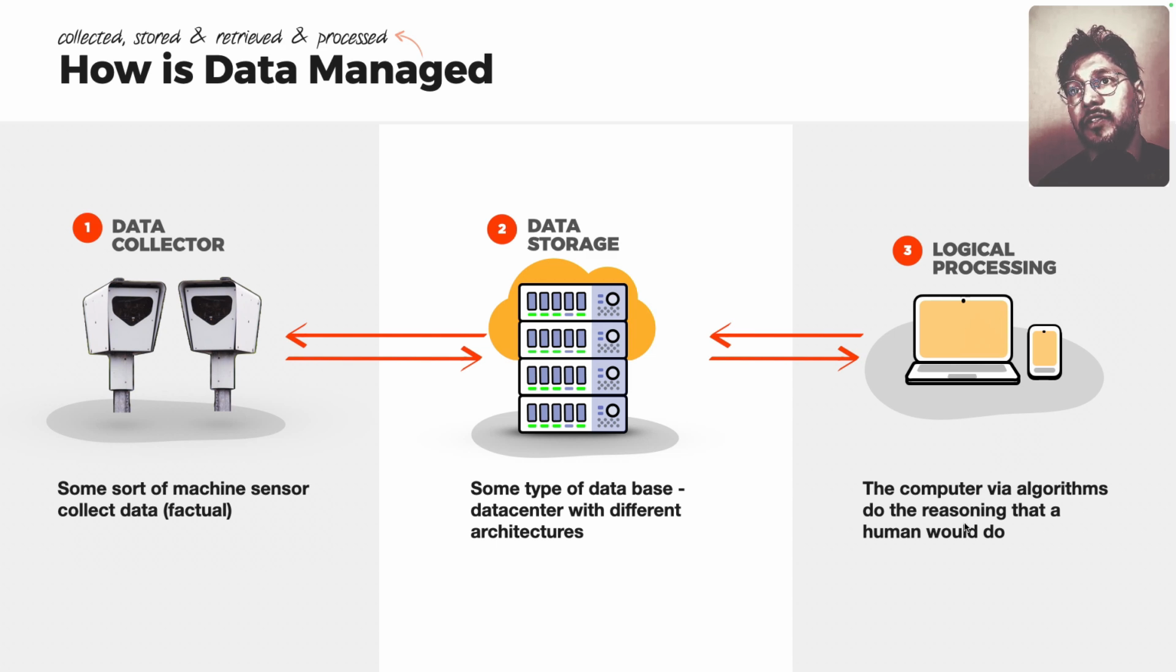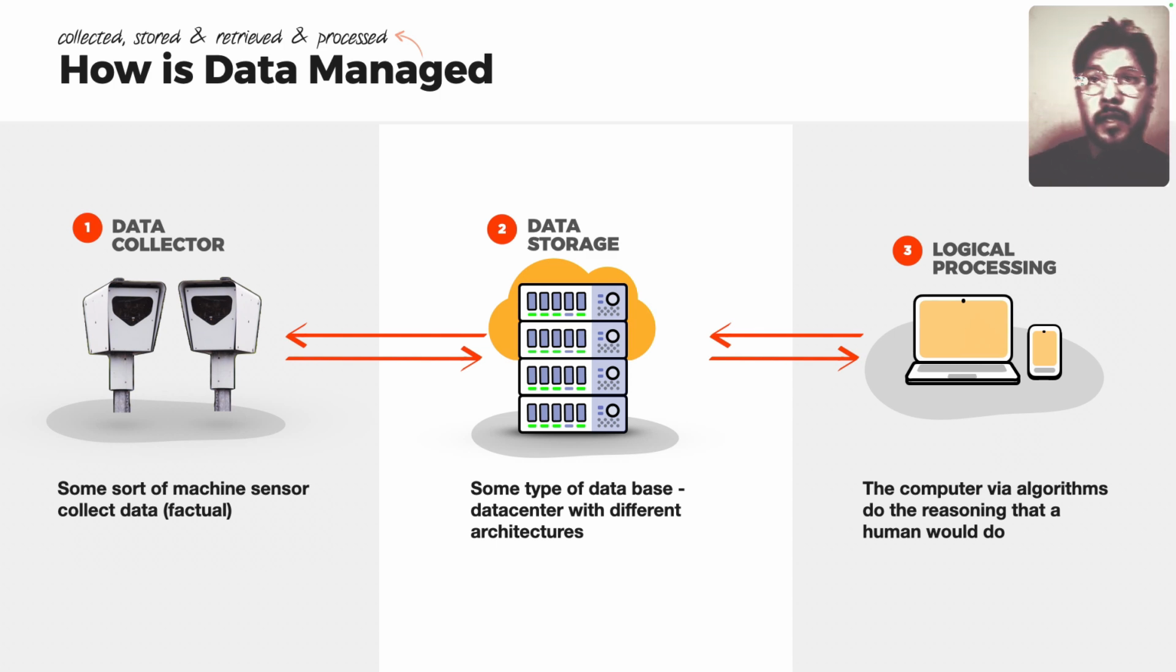Computers, via algorithms, do reasoning that a human would normally do. But computers, as you can imagine, are much faster in these logical operations than human beings. Human beings have a maximum capacity to think very logically, although we've got intuition, that's a different aspect.